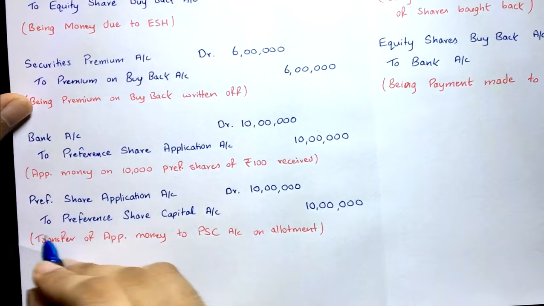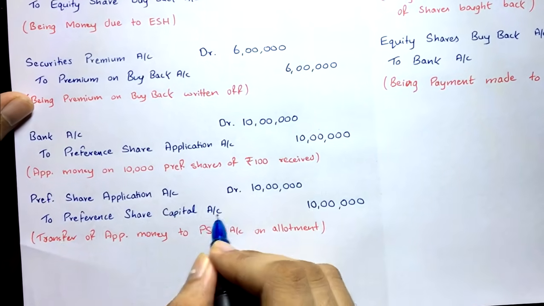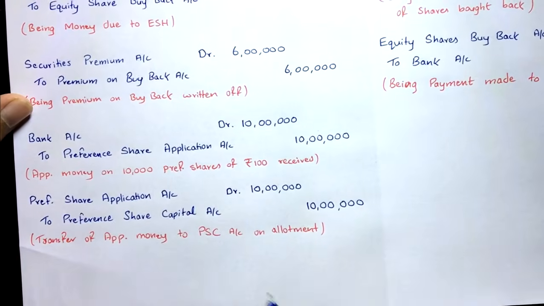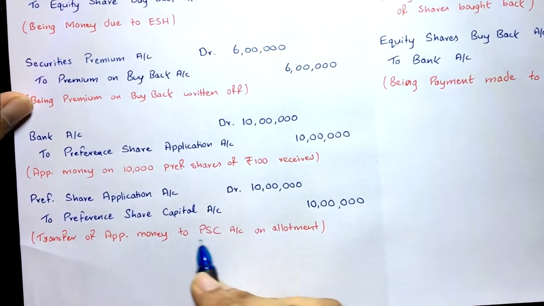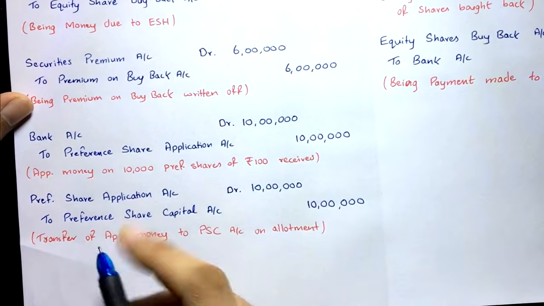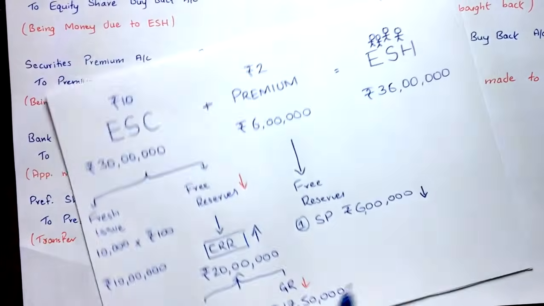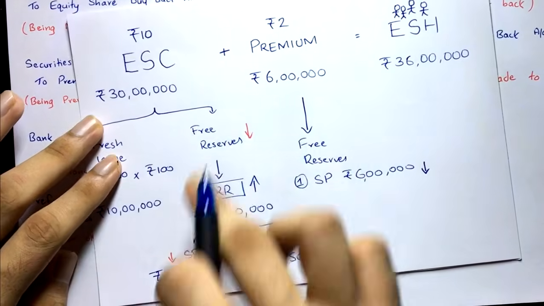Now why is this credited? Because capital is increasing, we are transferring it to the capital account, so this preference share capital account has to be credited. Simple transfer of application money to preference share capital account on allotment. Yes, the shares are allotted and the money is being transferred to the preference share capital account. Simple. So these two entries are of the fresh issue of preference shares. Clear? And then you have to do the entry of free reserves.